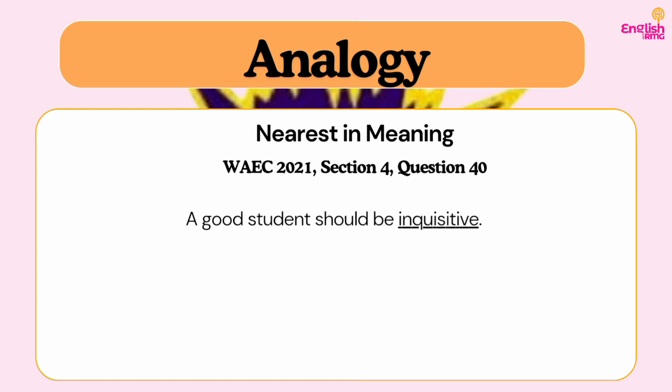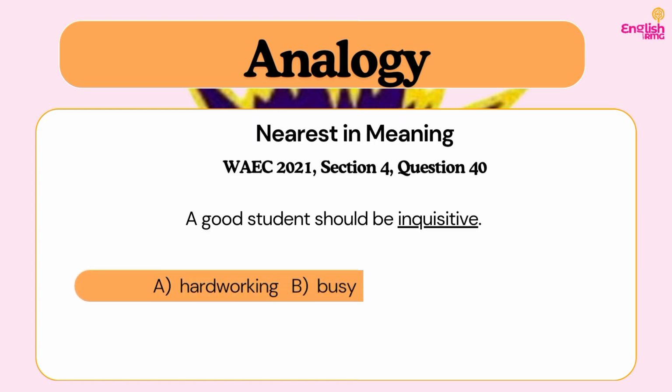So imagine you already practiced with a particular past question on inquisitive and you have it in another context, because you've come across the word before, you've learnt about it, you probably checked the meaning in the dictionary, you probably discussed it with your friends, you'd be familiar with it and it will be easier for you to pick your correct answer. Because if you don't know the meaning of the word, you can't even make a good analogy with it. Do you understand? Not until you understand the meaning of the word can you make a good analogy with it.